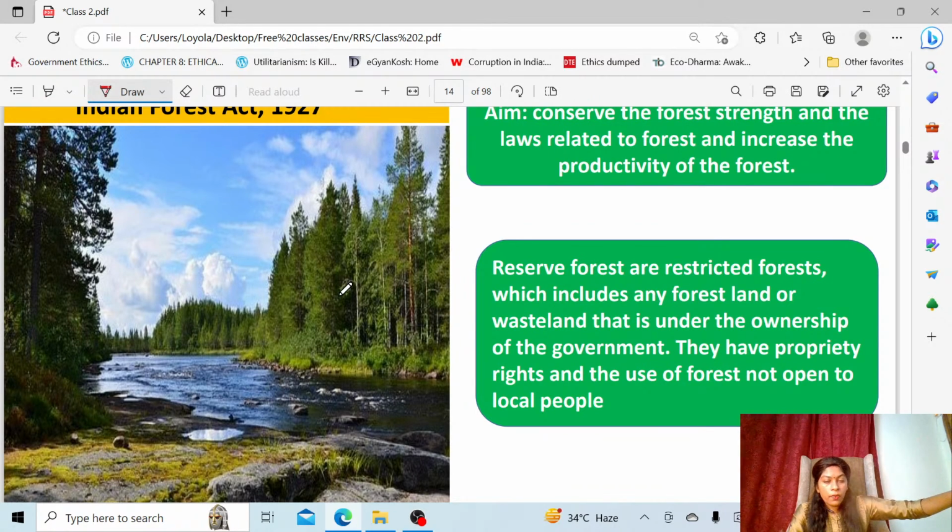Then only we consider that forest, irrespective of the ownership of the land. We don't care about that, so we call that a forest. It can be orchards, a group of plantation, a tree plantation, we call that an orchard. It can be a bunch of bamboos present in that area. So this way we have told forest can be of any type. And I told you in India itself there are 13 types of forest.